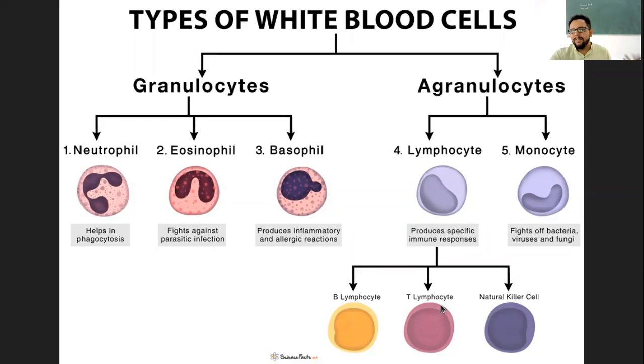That is the memory of the infection. And natural killer cells have natural ability to kill these bacteria or viruses, that is the pathogens. And monocytes get converted into macrophages, and then they kill the bacteria or virus through the process of phagocytosis. So these are the various types of WBC.